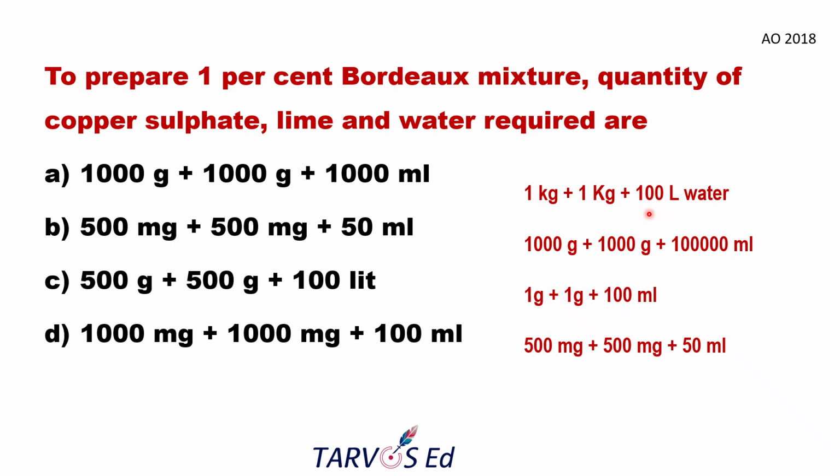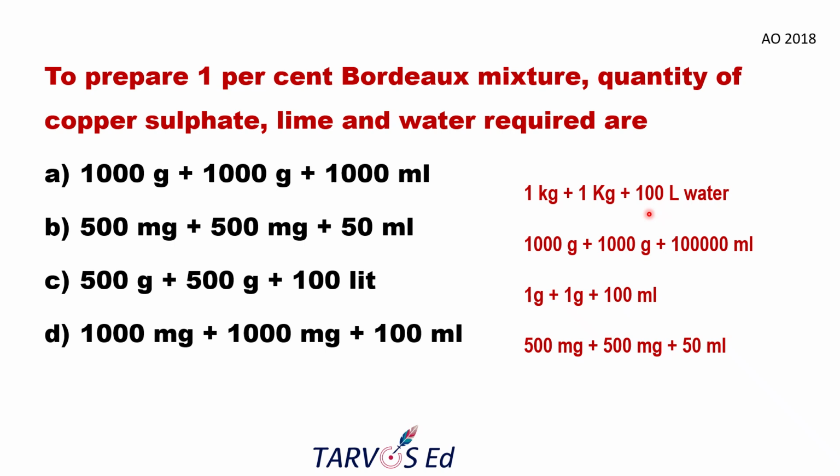In 50 liters of water, dissolve 1 kg of copper sulfate. In another 50 liters of water, dissolve 1 kg of lime. Then we have to mix both, with copper sulfate at the top and lime at the bottom. So we pour the copper sulfate solution, the 50 liters, into the 50 liters of lime container. Or in another way, in a third container, we mix both solutions together simultaneously. This is the actual Bordeaux mixture preparation process.